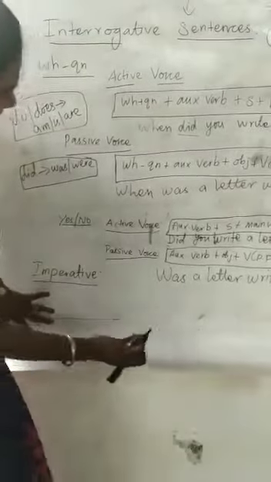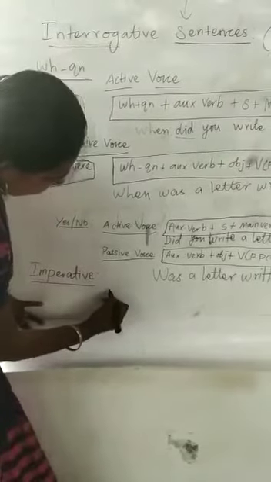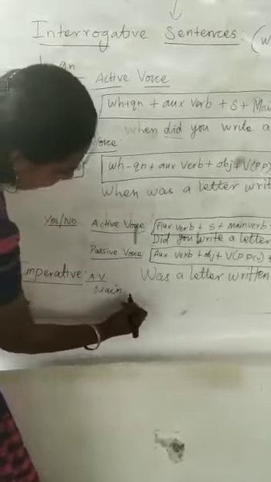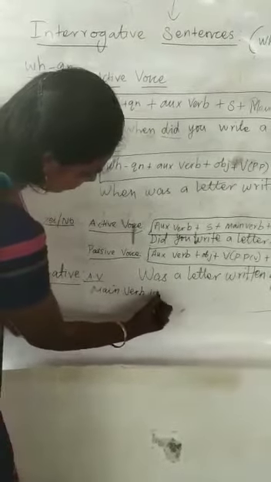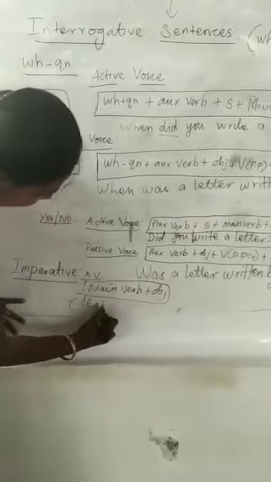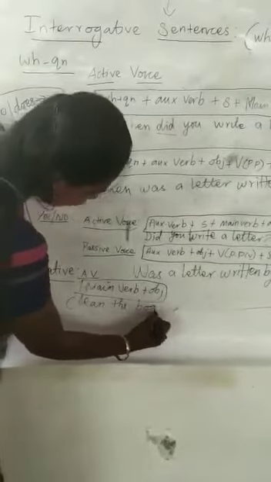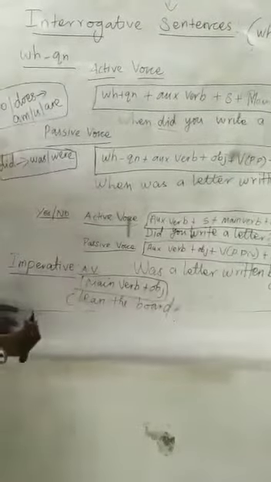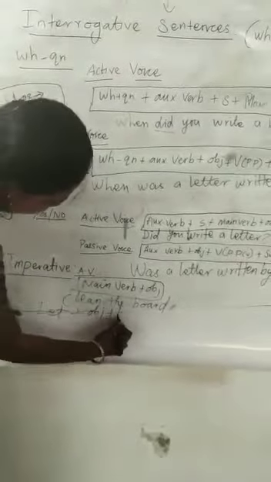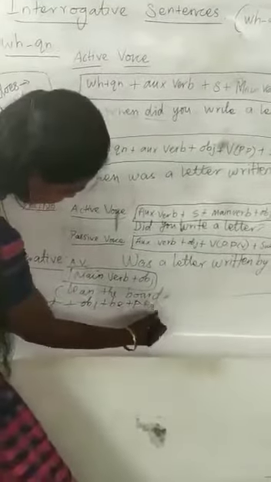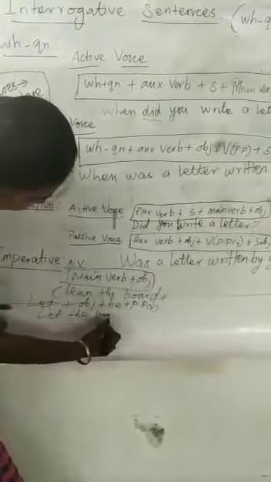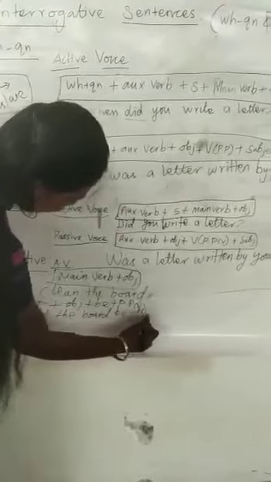It is quite simple, and you will use the main verb. In active voice, first there will be a main verb and then the object. For example, clean the board. I'll give the question: clean the board. If you see this type of question, you write the structure: let, then object, then be plus past participle verb. So what is the answer? Let the board be cleaned.